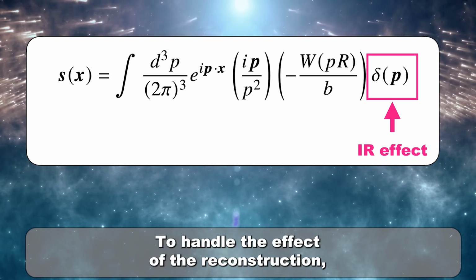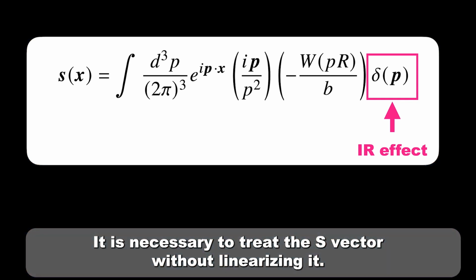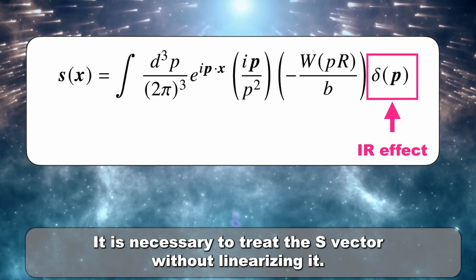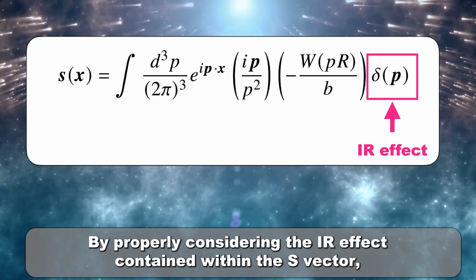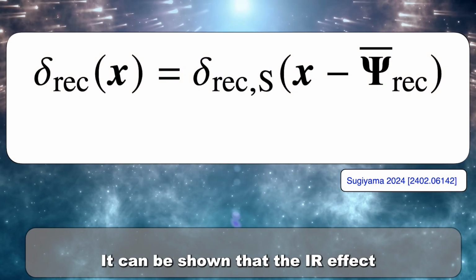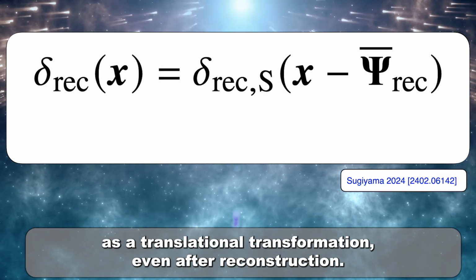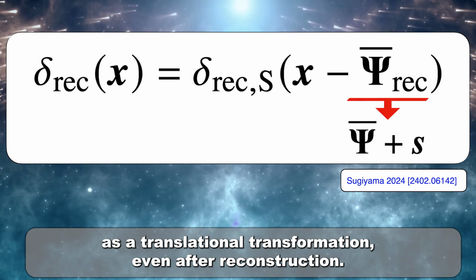To handle the IR effect after reconstruction, it is necessary to treat the S vector without linearizing it. By properly considering the IR effect contained within the S vector, it can be shown that the IR effect can still be described as a translational transformation even after reconstruction.